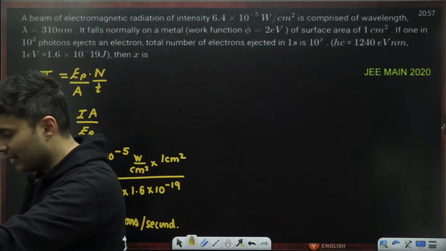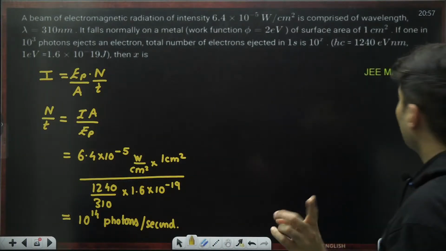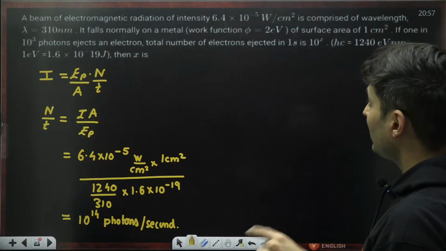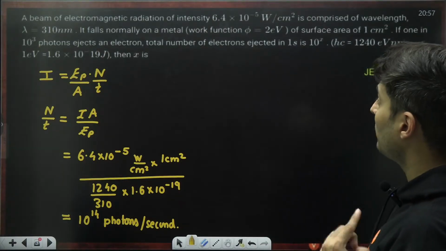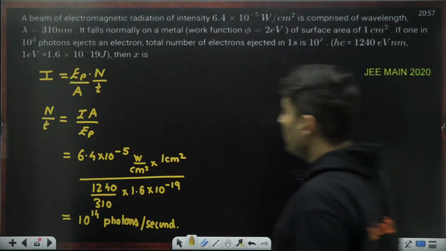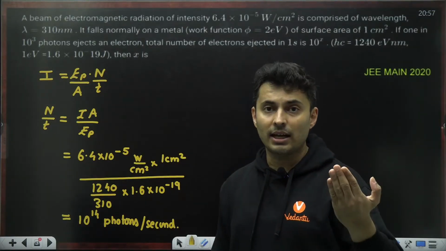Now, what is the thing? If 1 in 10 to the power 3 photons ejects 1 electron. So out of these photons, not all photons will be able to eject electrons.